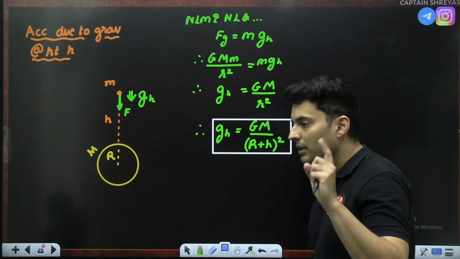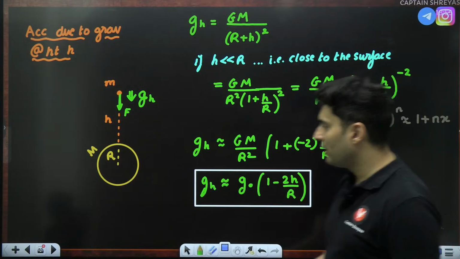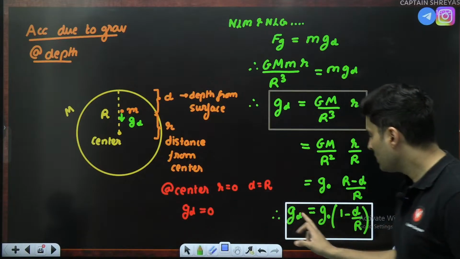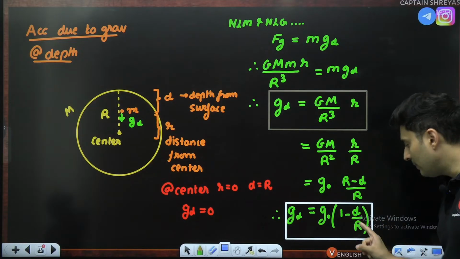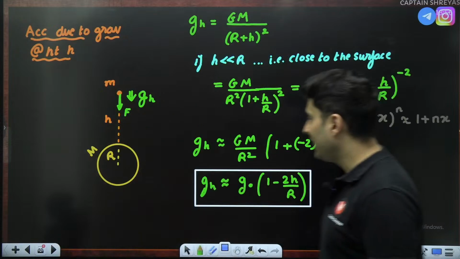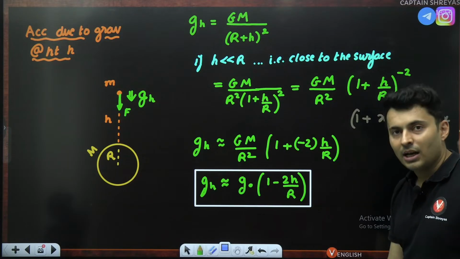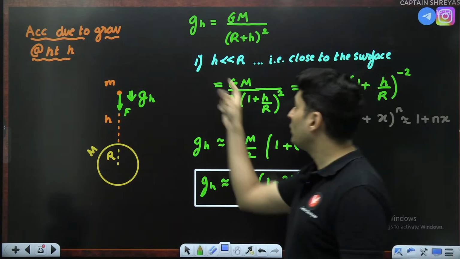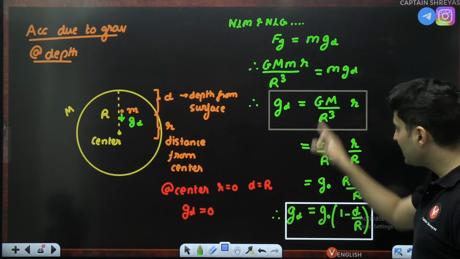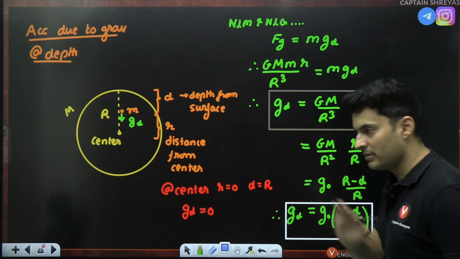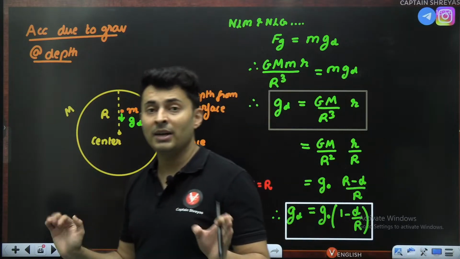Is this clear? Next important thing. If you notice, this formula looks very similar to the depth formula, g naught into 1 minus d by r. Very similar. The difference is you have 1 minus depth by r, whereas for height you have 2h by r. So that number 2 plays a role. Another difference is this is only approximate for small heights, whereas this formula is not an approximate formula. It is an exact formula for all the depths. It's not like it is only valid for small depths, it's valid for all the depths. If you keep these things in mind, it will become easier.